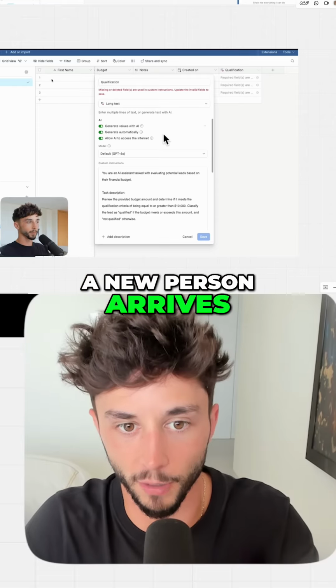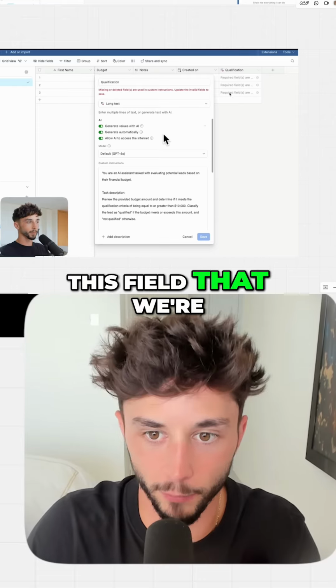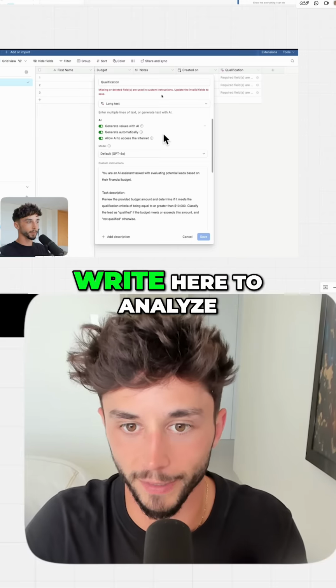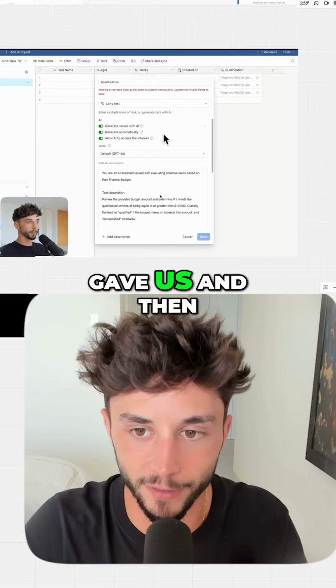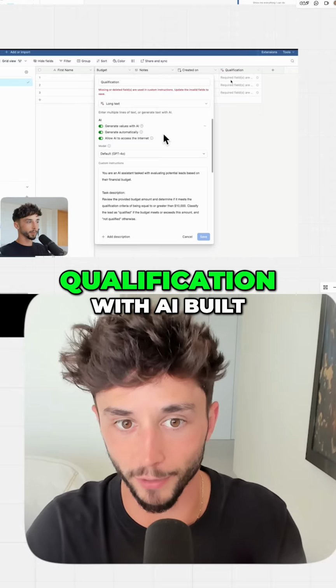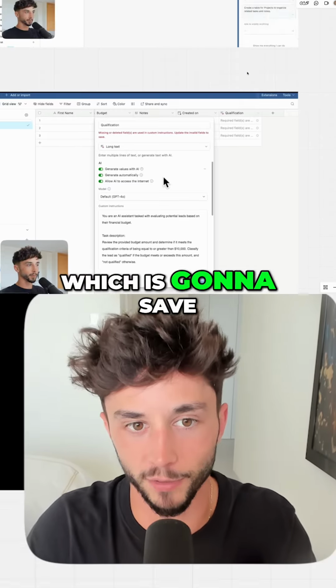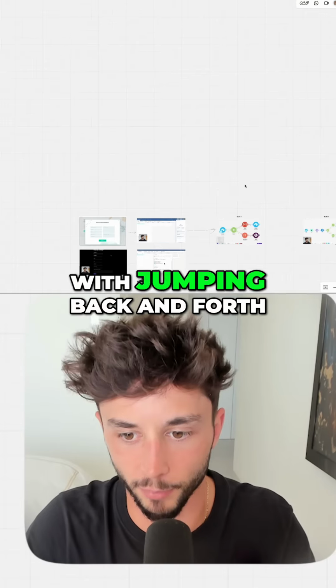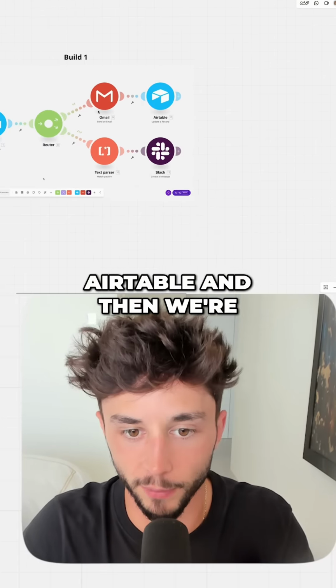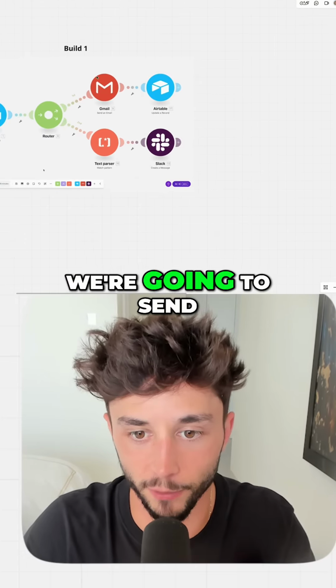So as soon as a new person arrives in this spreadsheet, this field that we're creating here is going to automatically qualify them and use AI in this prompt that we write here to analyze the information that they gave us and then output if they are qualified or if they're not. So we're doing the qualification with AI built into Airtable, which is going to save us a lot of time and messing around with jumping back and forth. So we will do immediate qualification with AI within Airtable, and then if they are qualified, we're going to send an email to them